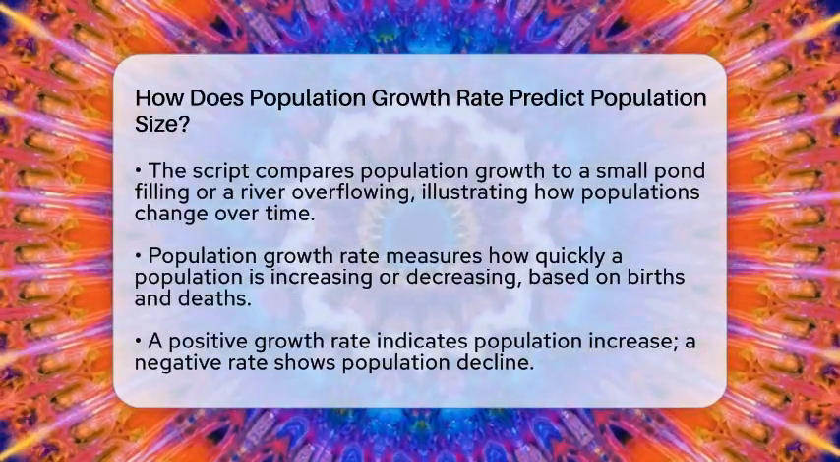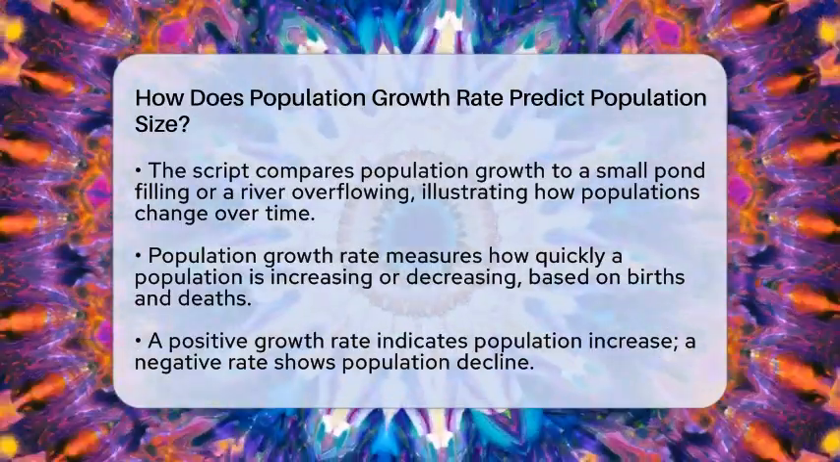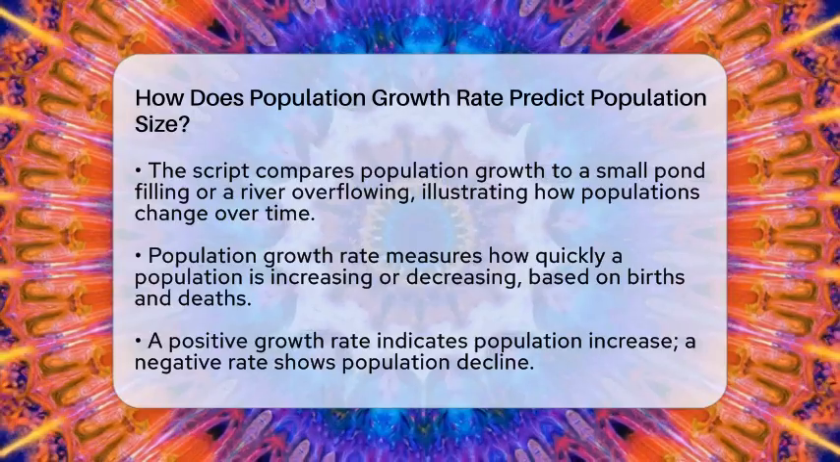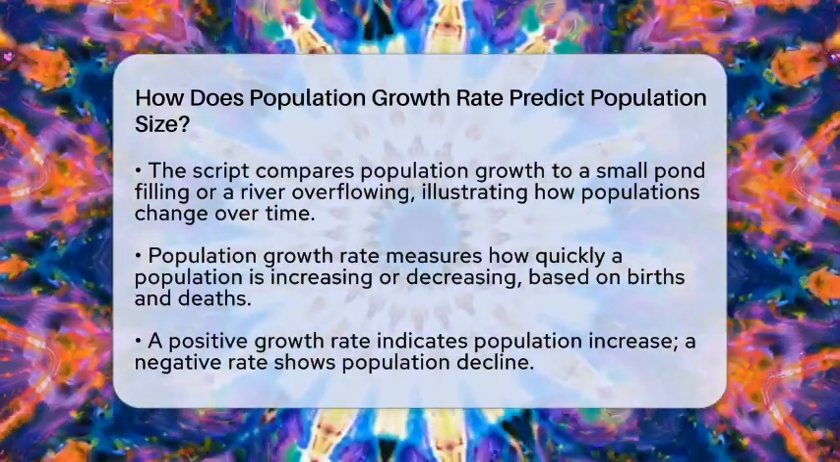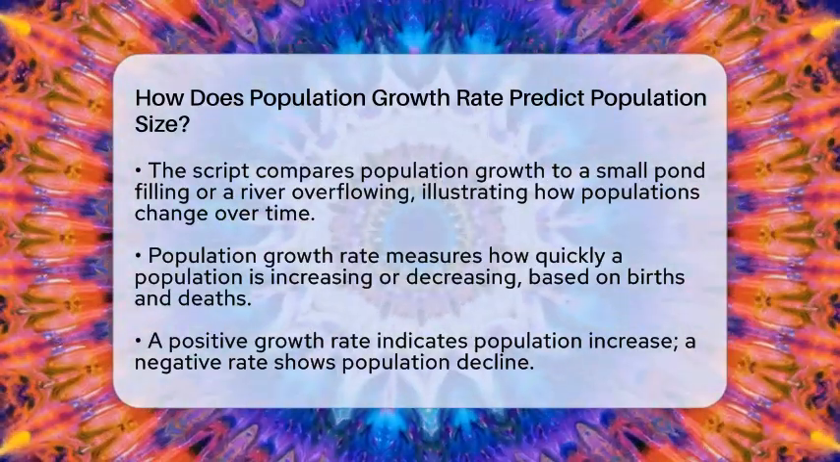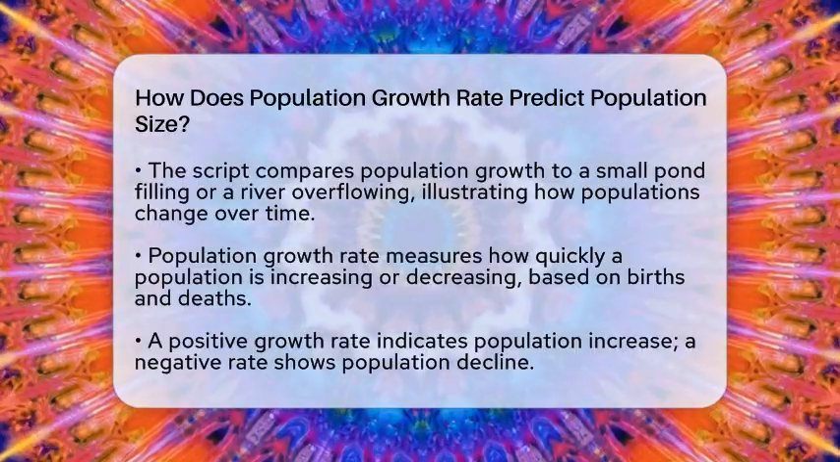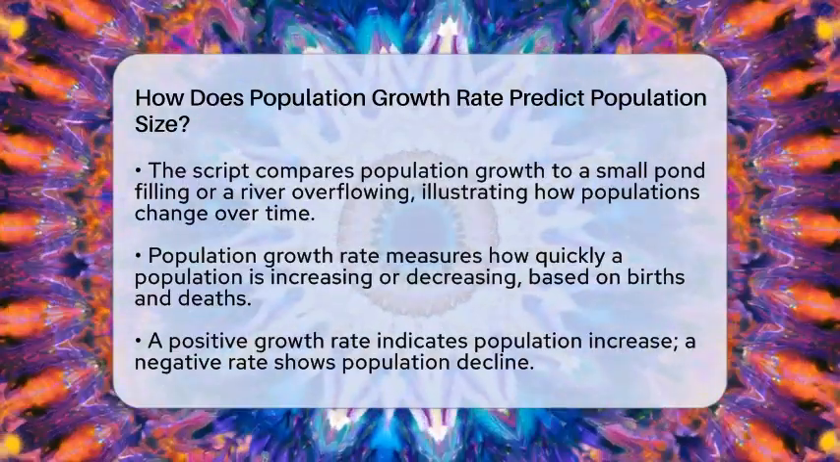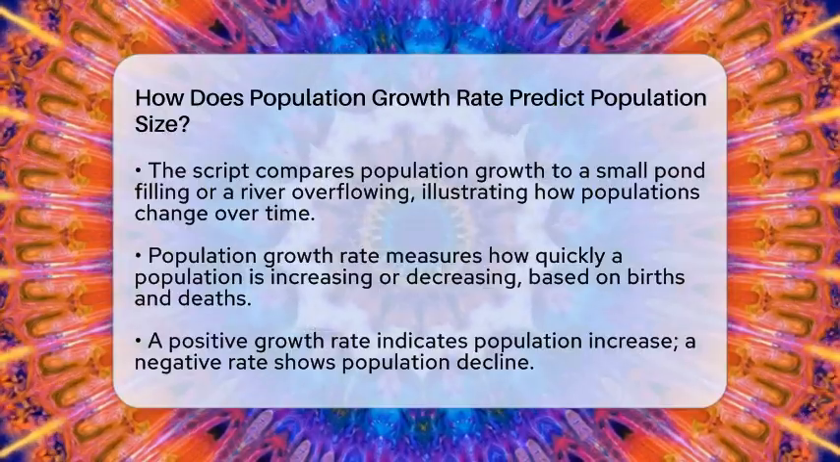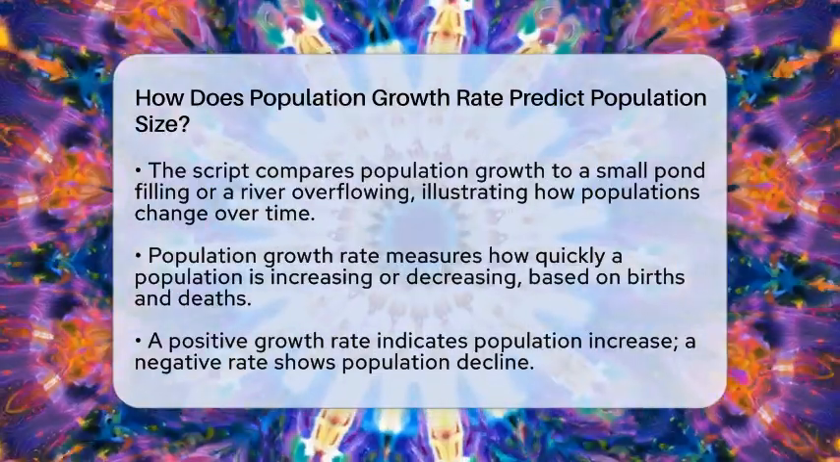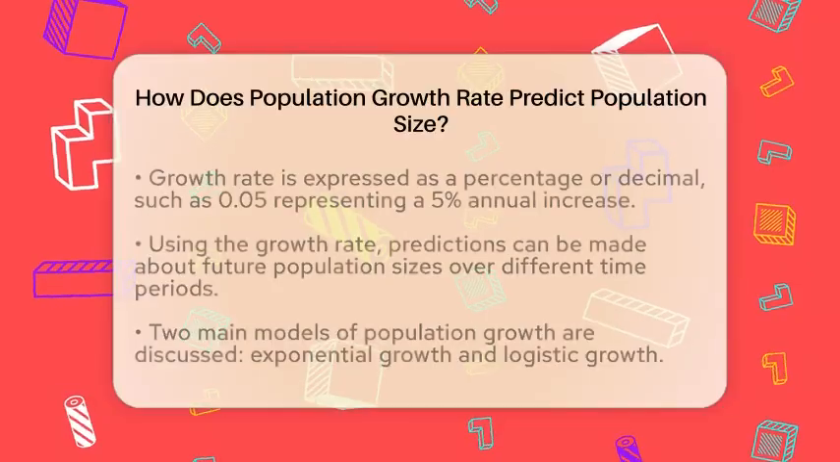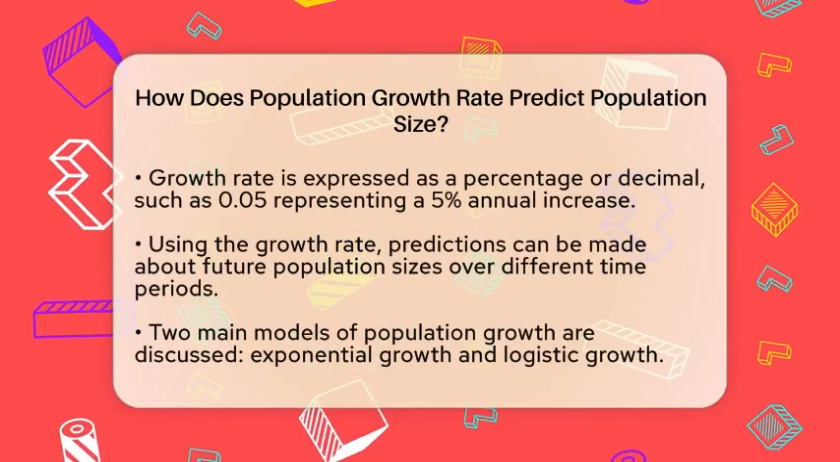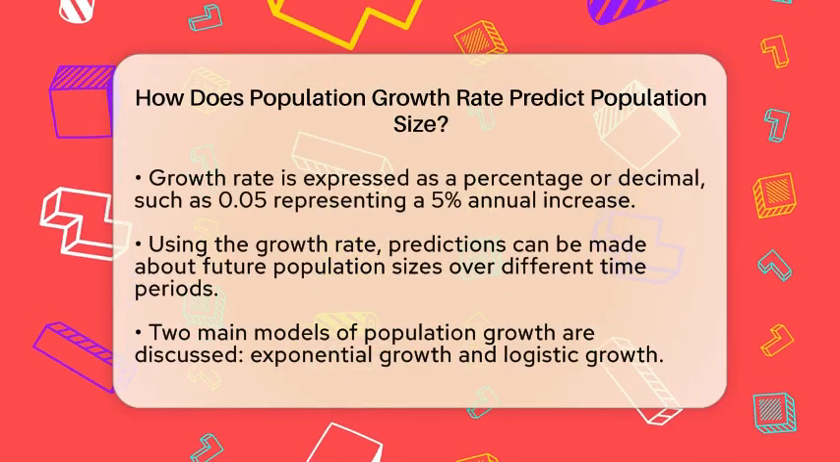If more babies are born than people die, the growth rate is positive, and the population gets bigger. If more people die than are born, the rate is negative, and the population shrinks. The growth rate is usually expressed as a percentage or a decimal. For example, if a population has a growth rate of 0.05, it means it is growing by 5% each year.